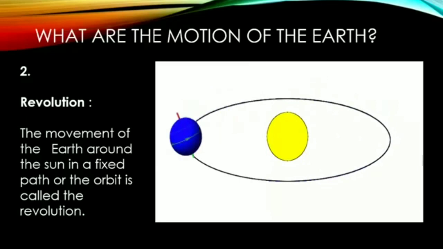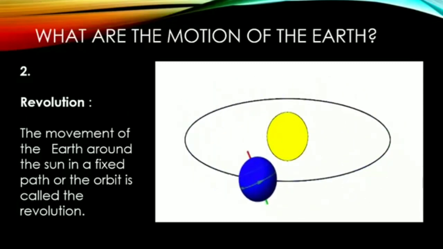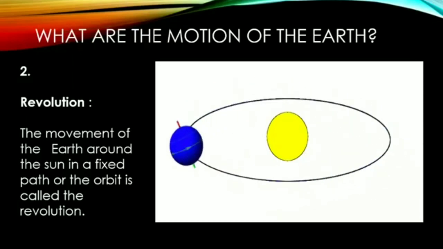What are the motions of the earth? Number 2. Revolution. The movement of the earth around the sun in a fixed path or orbit is called the revolution.